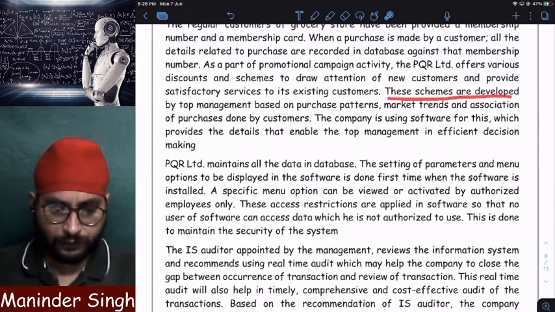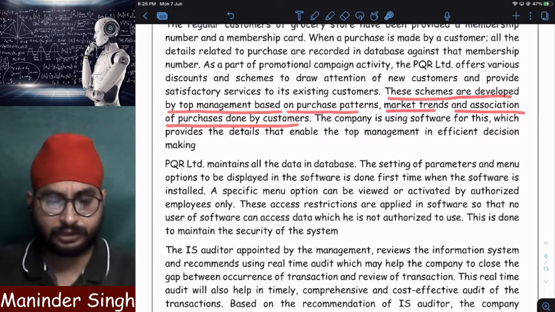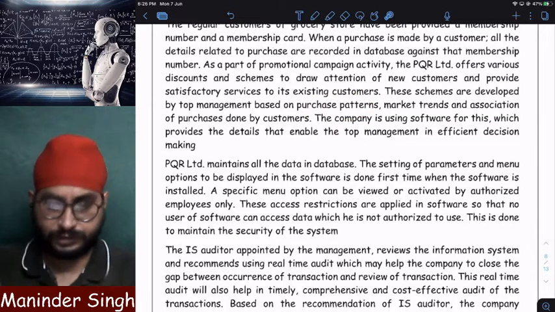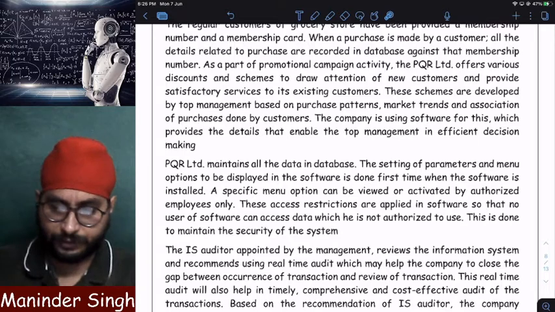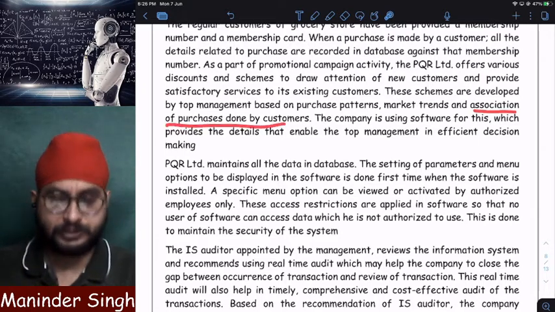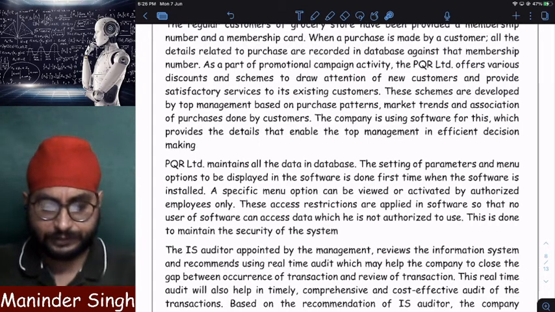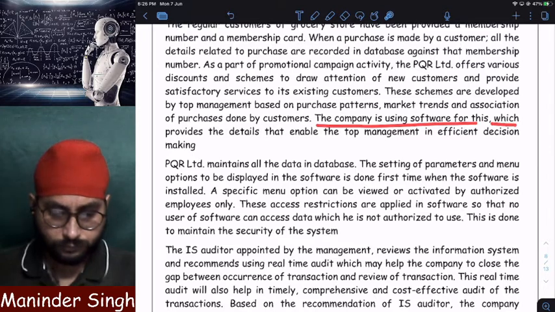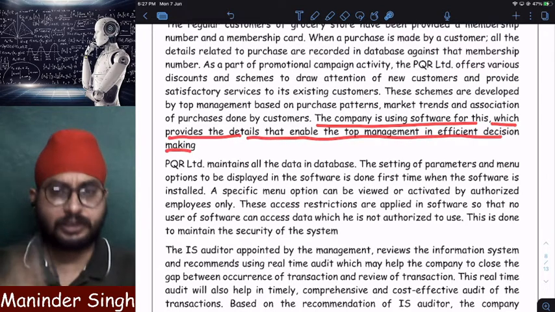These schemes are developed by top management based on purchase patterns, market trends, and association of purchases done by customers. So, after analyzing the previous purchase patterns of a customer, based on the trends in the market, what is in demand, what is not in demand, and in association with purchases done by customers, all this history it will verify and then decide the offers. The company is using a software for this, which provides the details that enable top management in efficient decision making.